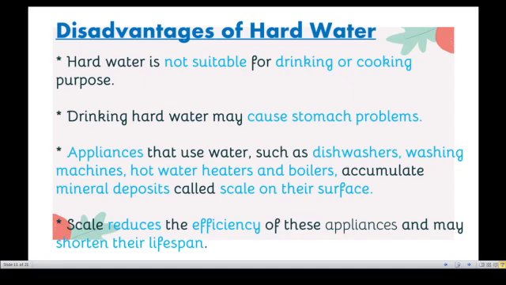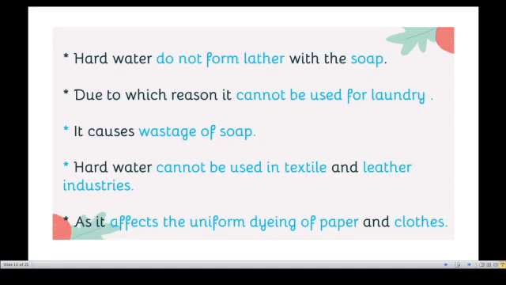Okay, students, scale accumulates as a mineral deposit on the surface of appliances. This scale reduces the efficiency of these appliances and may shorten their lifespan. And then hot water does not form lather with soap. I already told you, water that cannot lather easily with soap is hard water.